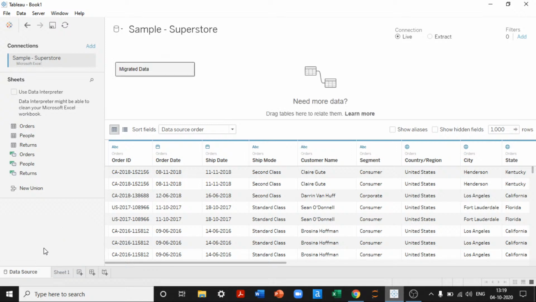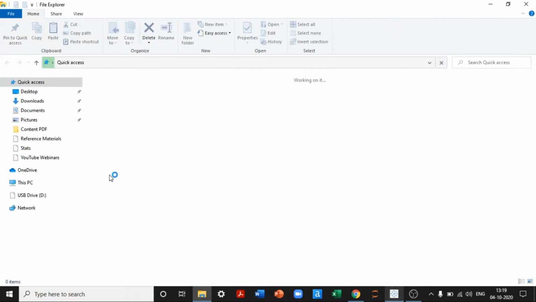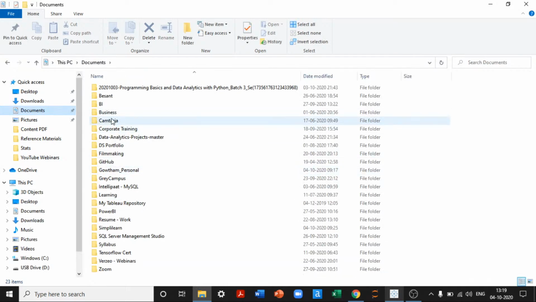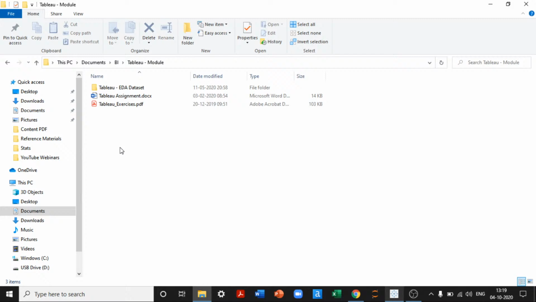In Sample Superstore, there are a lot of dashboards already. Maybe I'll pick another dataset. Let me choose a dataset because it has to be a little challenging. This dataset is very clean, and there will be no learning if there are no issues in it. Let me pick a tougher dataset. Tableau EDA dataset, what dataset do I have? Movies metadata. Perfect. Let's keep this then.